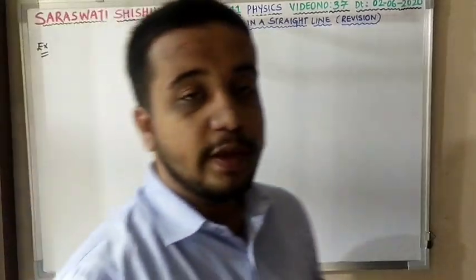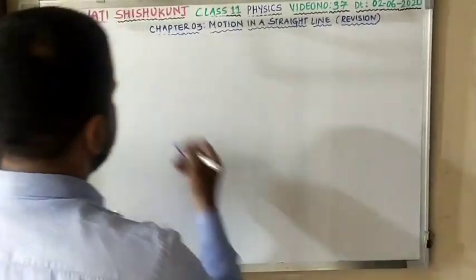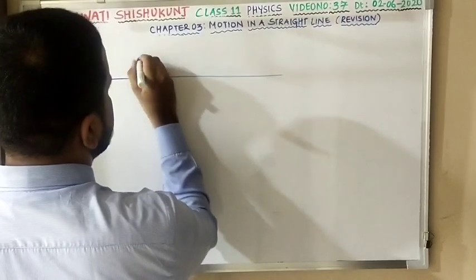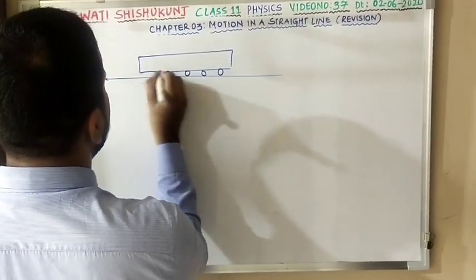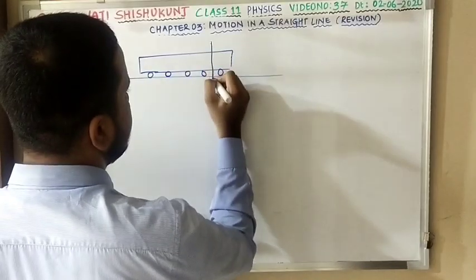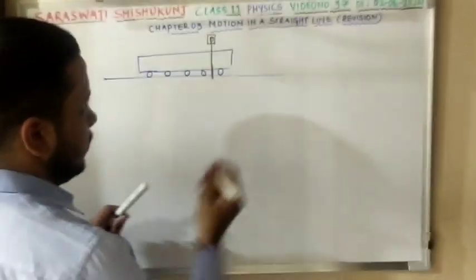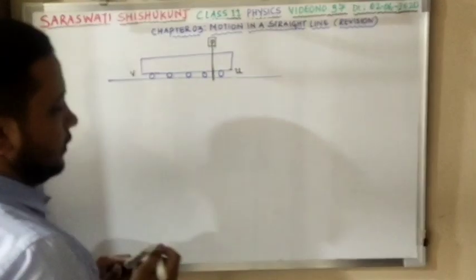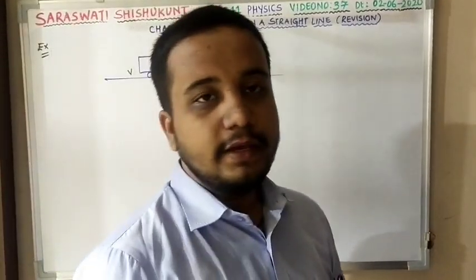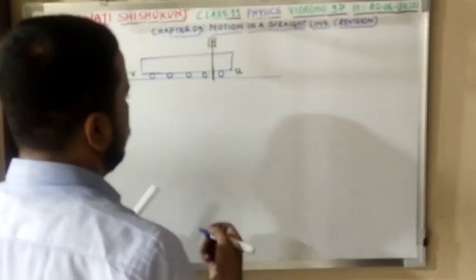The next numerical is very important from the general need point of view. It's a very interesting example. Here they are saying that a train is moving on a railway track. They are asking that this train passes by a signal whose velocities are u and v respectively. Engine velocity is u and further end velocity is v.